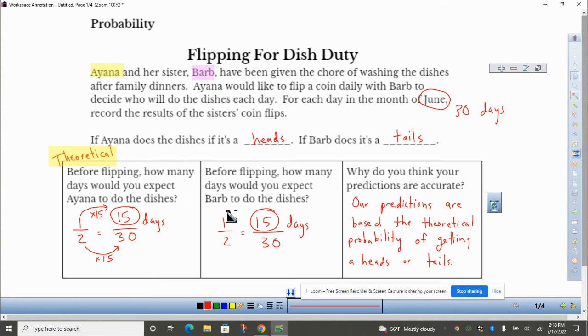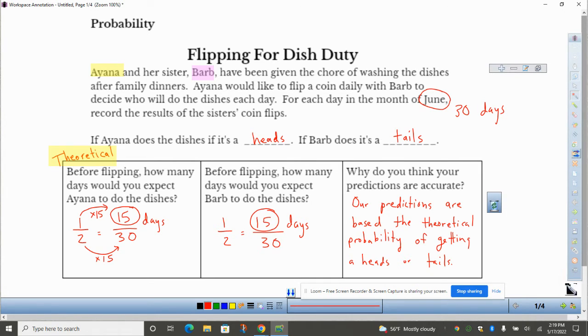So we're using our knowledge of probability that there are two possible outcomes. One of them is heads, one of them is tails. And we're thinking that about 50% of the time it's going to be heads, 50% of the time it's going to be tails because those are equally likely.